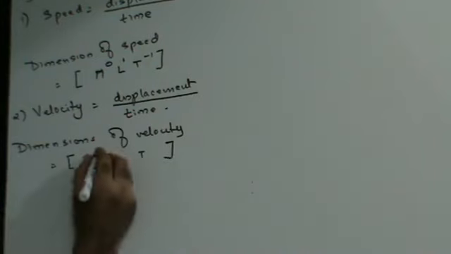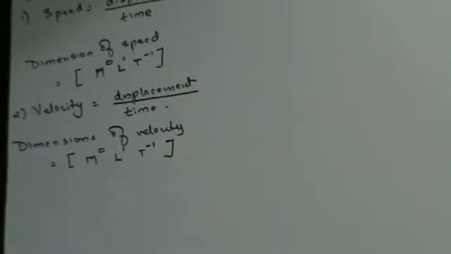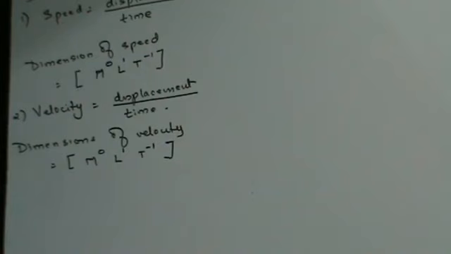You do not have mass, so M raised to 0. You have displacement which is measured in terms of length. You have it in the numerator, therefore L raised to 1. You have time which is in the denominator, therefore T raised to -1. Right? So this will be the dimension of velocity.